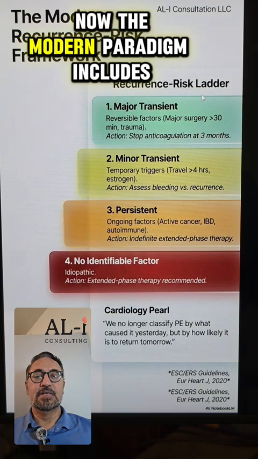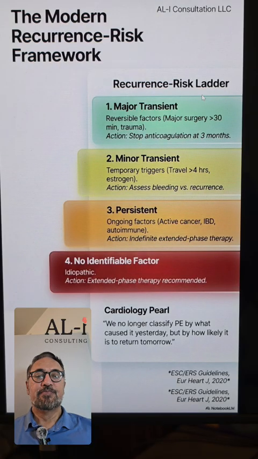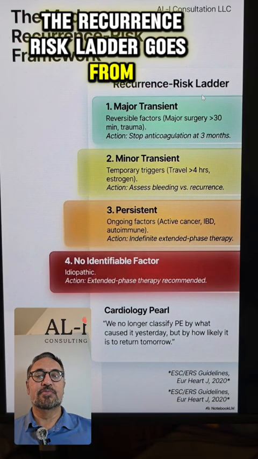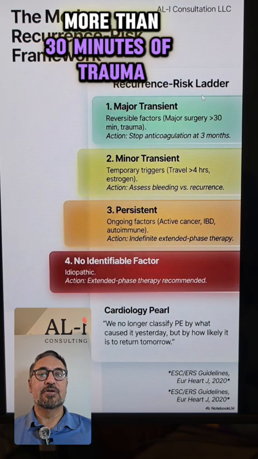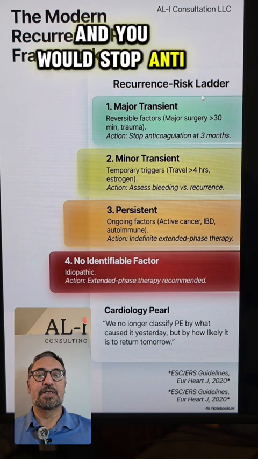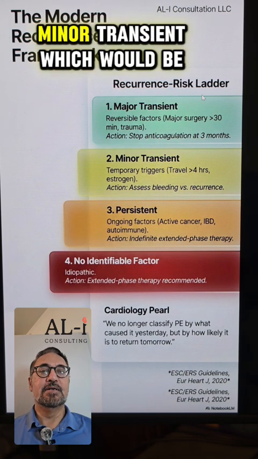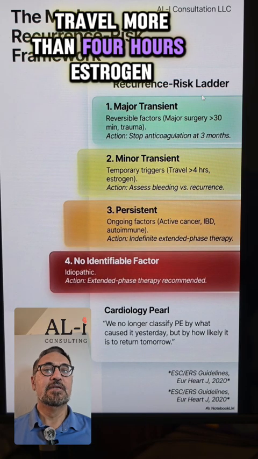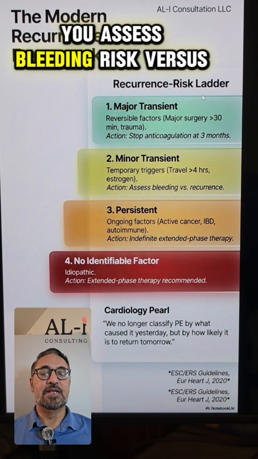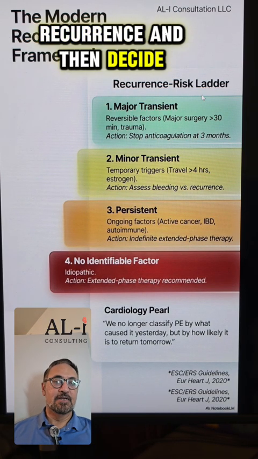Now, the modern paradigm includes a recurrence risk framework. The recurrence risk ladder goes from major transient reversible factors such as major surgery, more than 30 minutes of trauma, and you would stop anticoagulants at 3 months. Minor transient, which would be temporary triggers, travel more than 4 hours, estrogen, you assess bleeding risk versus recurrence and then decide.